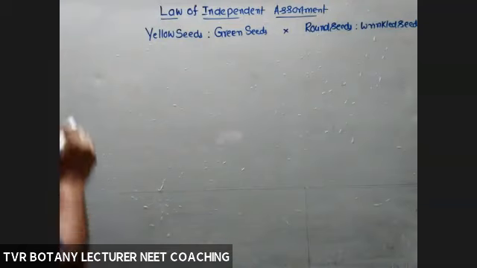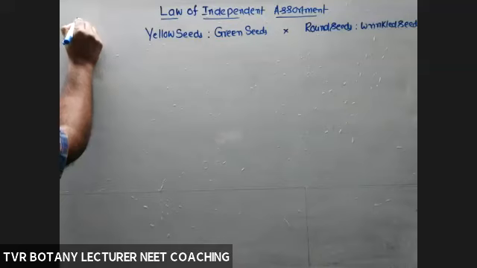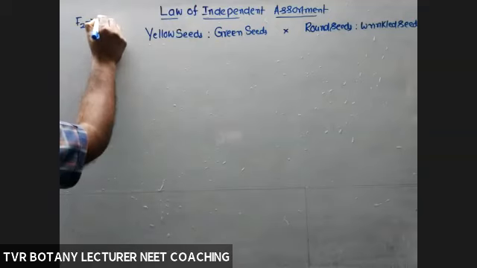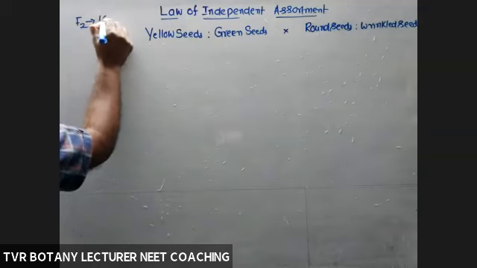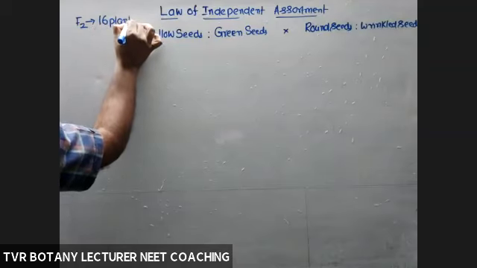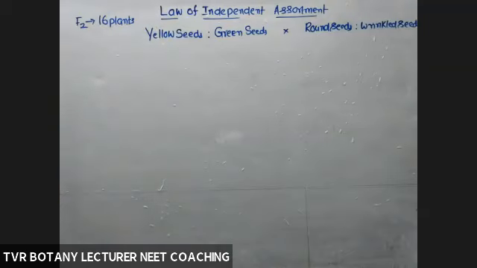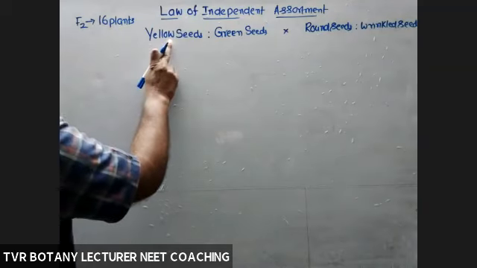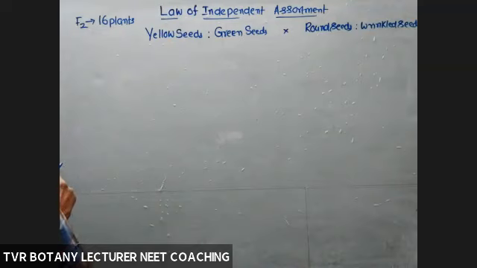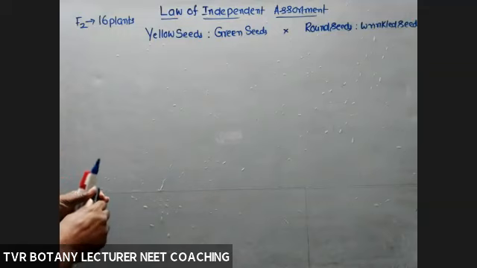Okay, so out of 16 plants in the F2 generation, in the typical dihybrid cross, what about the total number of F2 plants? 16 plants are progeny. Out of 16 plants, how many are producing yellow seeds? How many are with yellow seeds? Its number is out of 16.